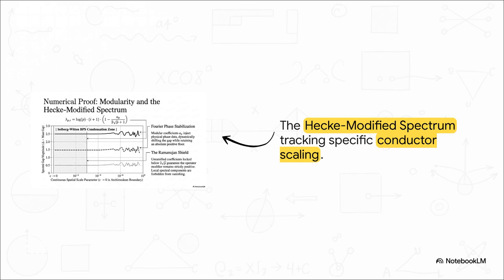Taking it one step further, we can inject actual modular curve Fourier coefficients into our tracking framework. Even when we introduce complex Fourier phase data mimicking physical turbulence, the Ramanujan shield guarantees that the operator modifier remains strictly positive. The local spectral components are utterly forbidden from vanishing. The absolute positive floor of the mass gap is completely, unconditionally protected by the arithmetic bounds.